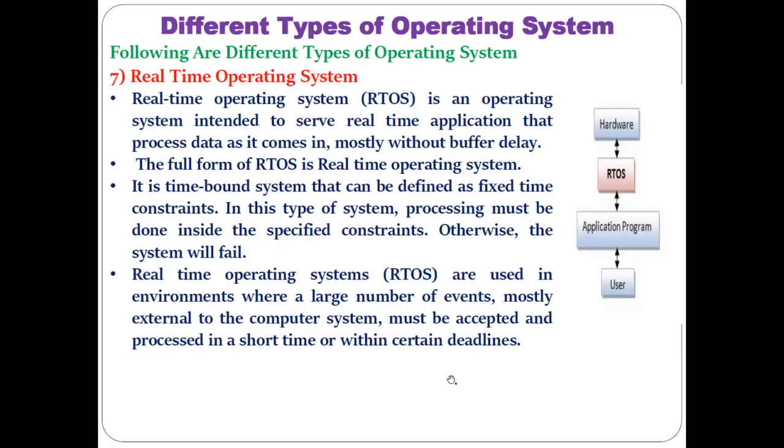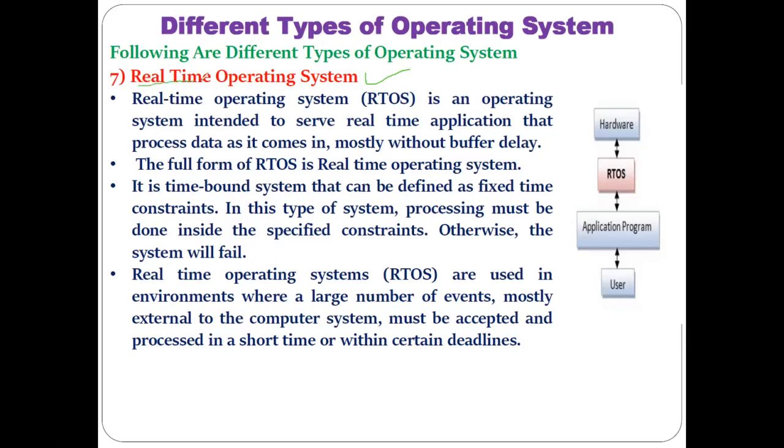So in a missile system, the operating system utilized is the real-time operating system, because the missile has to be shot within that particular time only. Likewise the flight control system: an airplane has to be launched at a certain time only, not before, not after. There are other applications that we'll see in the next slides.